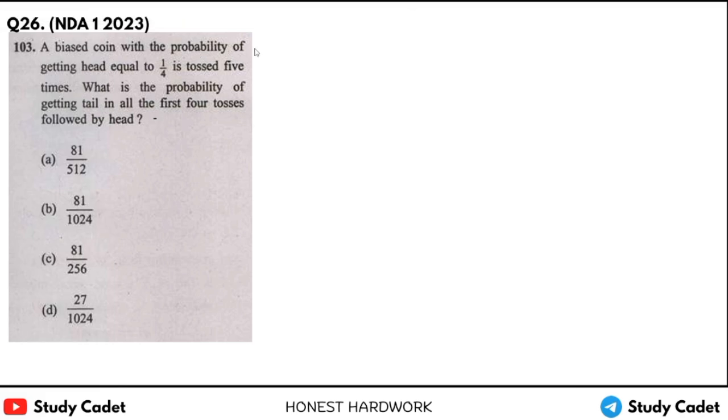A biased coin with the probability of getting head equal to 1 by 4 is tossed 5 times. What is the probability of getting tail in all the first 4 tosses followed by head? Means first tail, second tail, third tail, fourth tail, then head. And don't think that we will use binomial distribution here, because it is saying a particular case. So we will solve it directly.